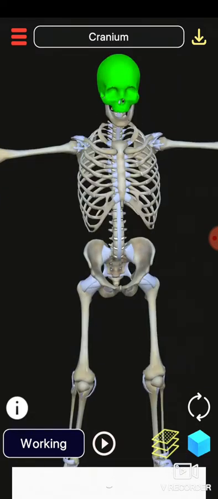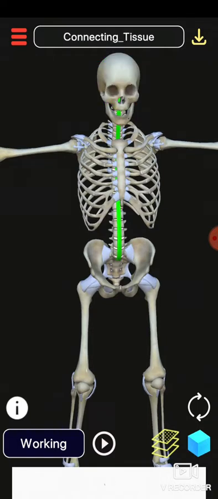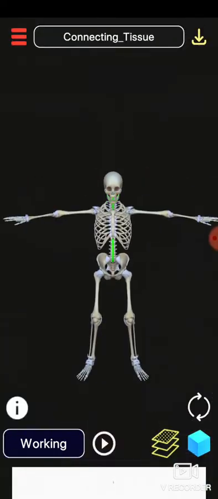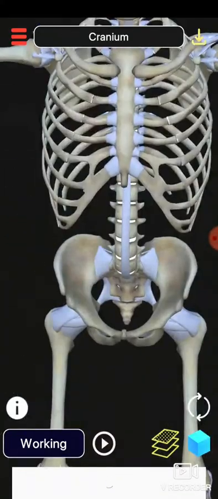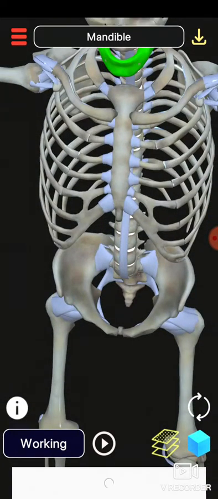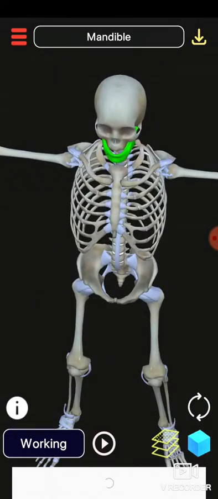If we go to the lower jaw, this is the cranium part. This is the lower jaw. When we touch our head, it is a very hard substance. Inside the skull, the brain is present, so the cranium or skull is providing the protective covering. It protects our brain.